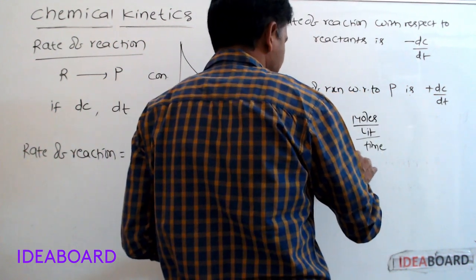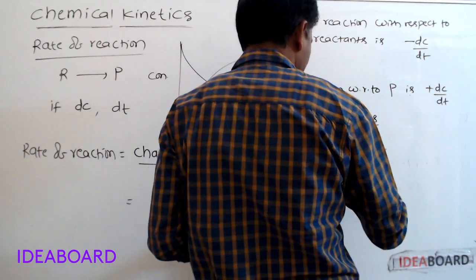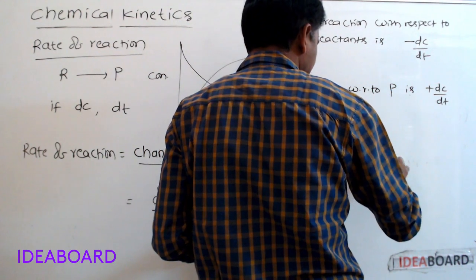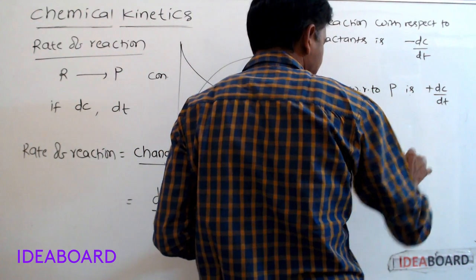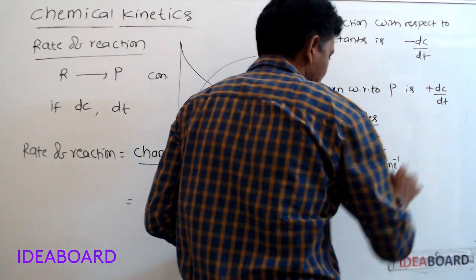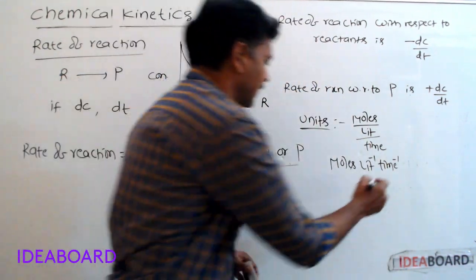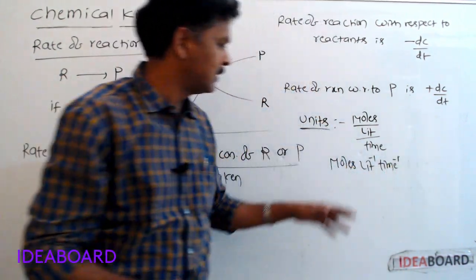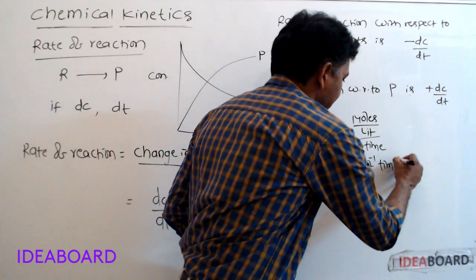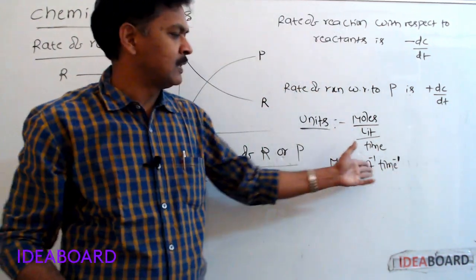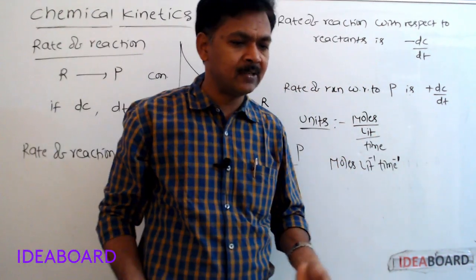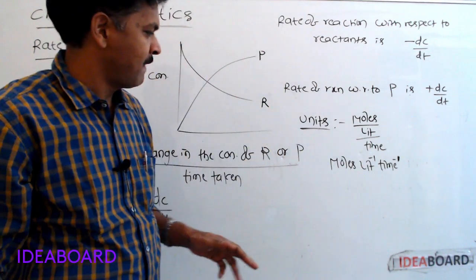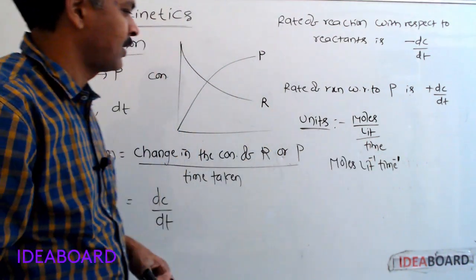So the units are moles liter inverse time inverse. The time may be second inverse, minute inverse or day inverse, whatever it may be.